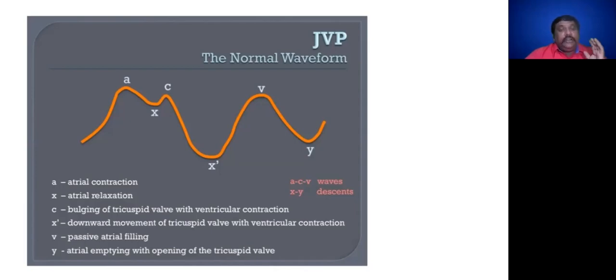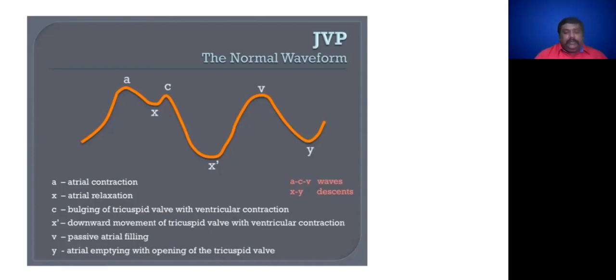Then Friedreich's sign. The next sign regarding JVP is Friedreich's sign. It is the rapid fall, that means steep Y descent, and rise of JVP, seen in constrictive pericarditis and tricuspid regurgitation.